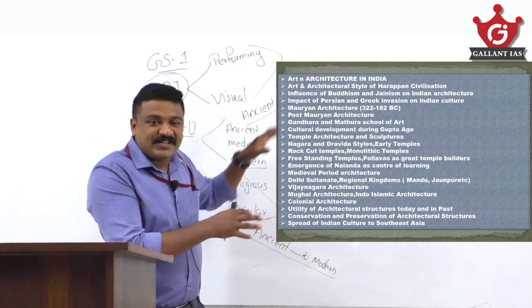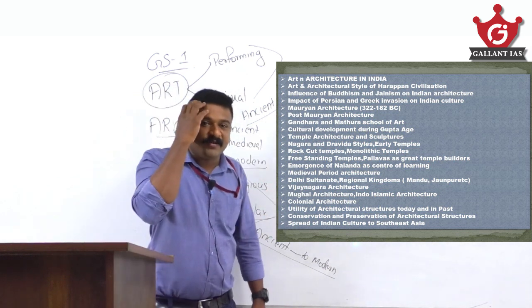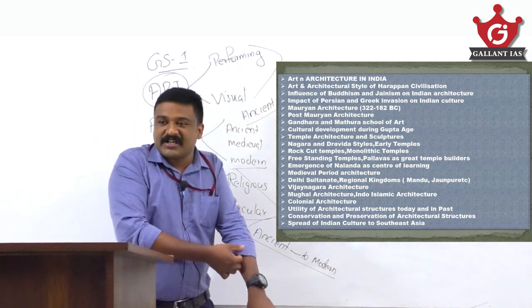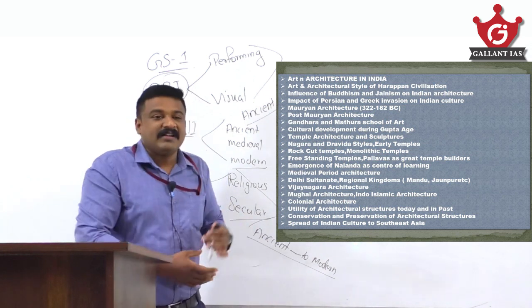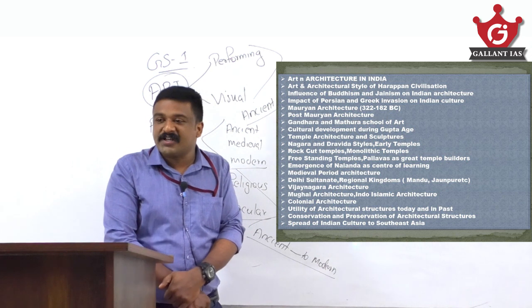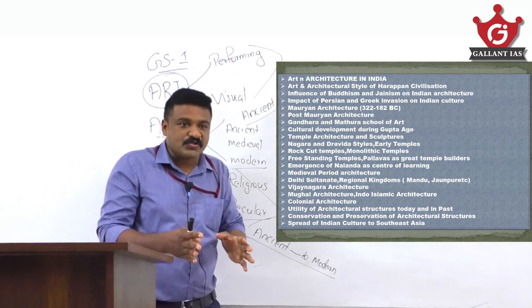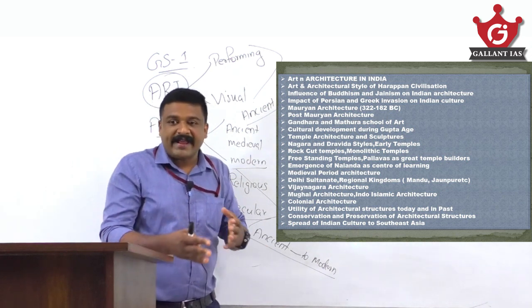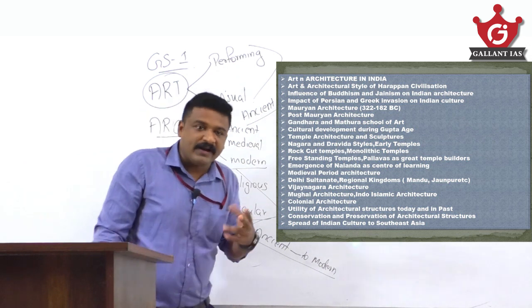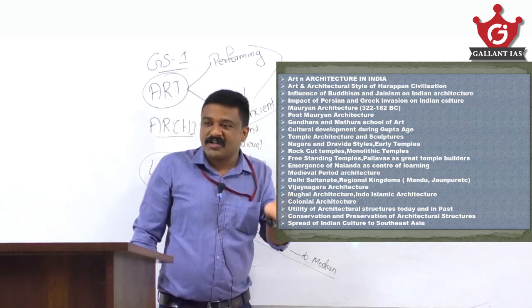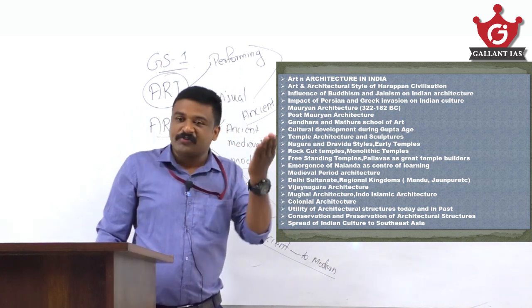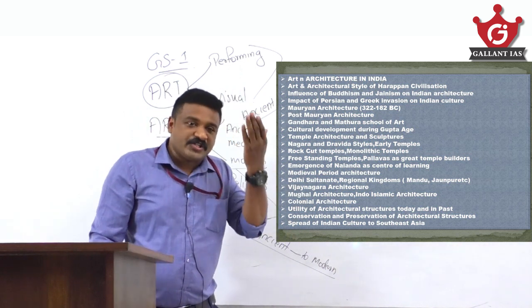While seeing this slide, you may be feeling some kind of tension. You may feel that, oh my God, this many things I have to cover. But the reality is, when you cover ancient and medieval India, our strategy is that our history learning, ancient and medieval learning, is a kind of blending of history with culture. So when we study ancient and medieval India, along with that we cover the art and culture part of the related modules also.